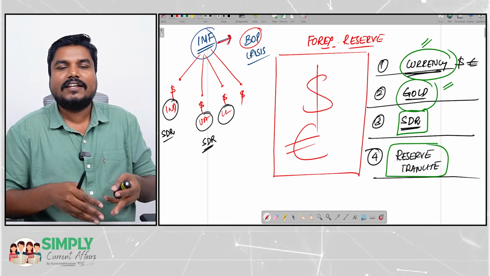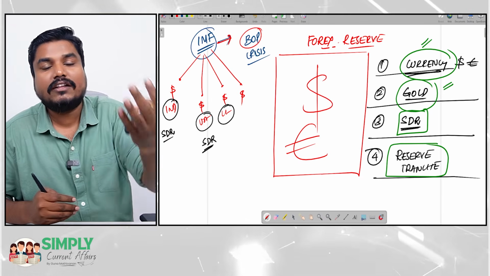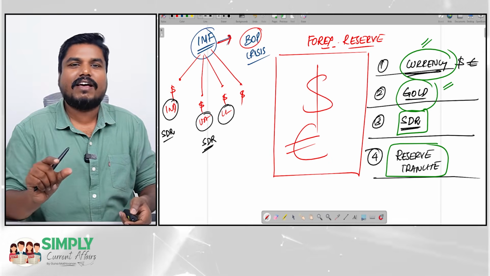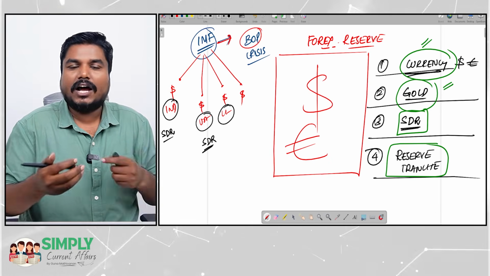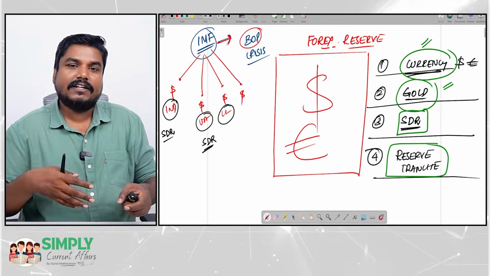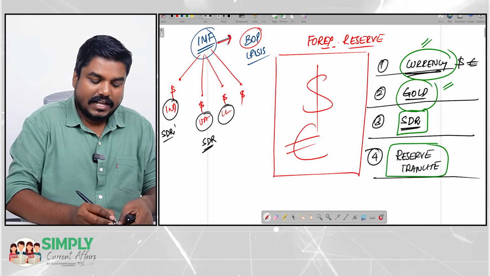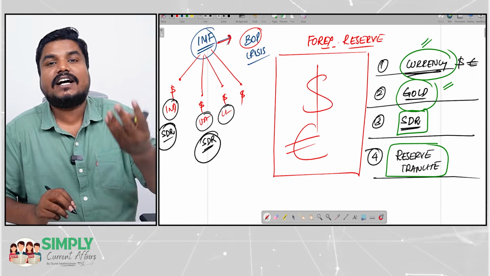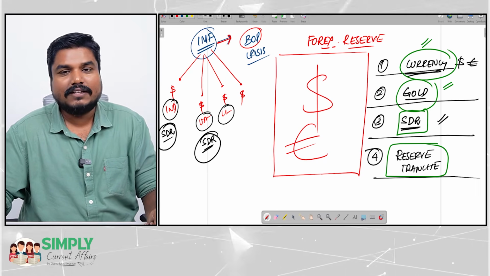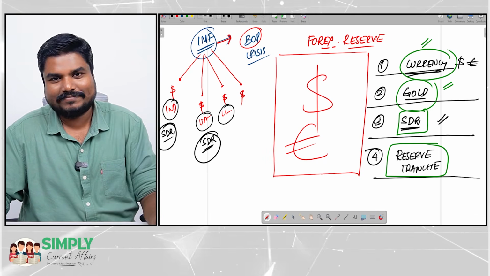Similar thing is SDR. Based on the country's contribution, the IMF gives some points. Those points also have value. Like how in the supermarket we exchange points for chocolates, a country can also exchange their respective SDR for trade purposes. So SDR is also considered part of Forex.